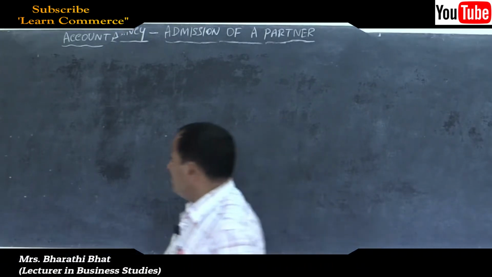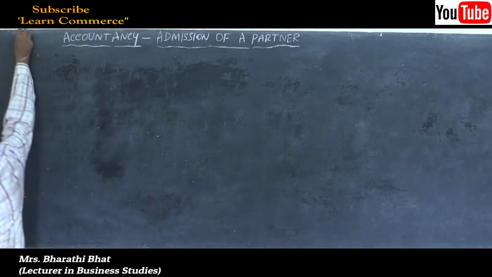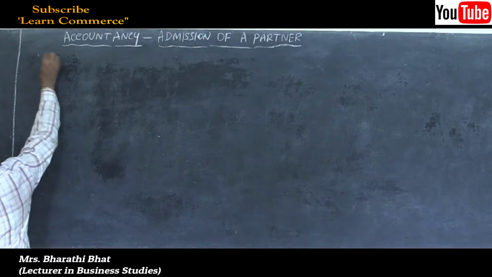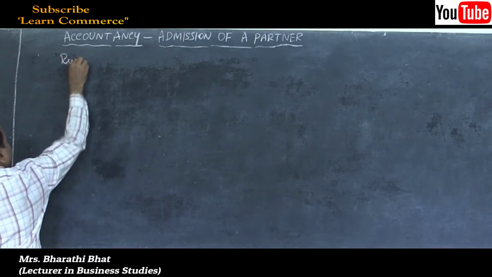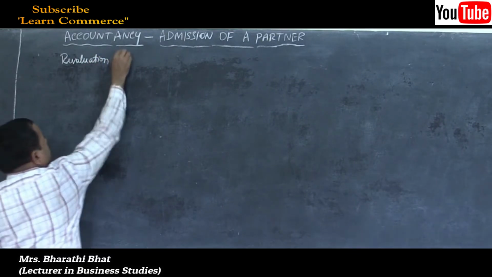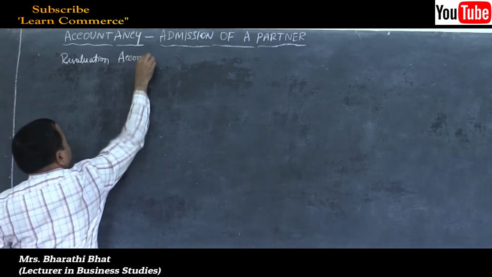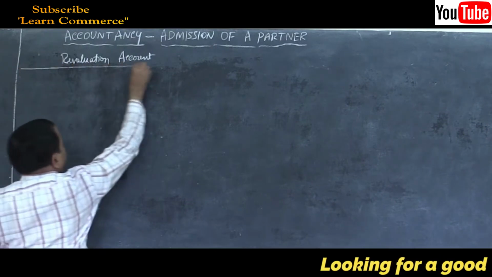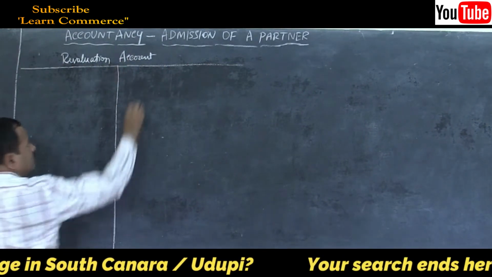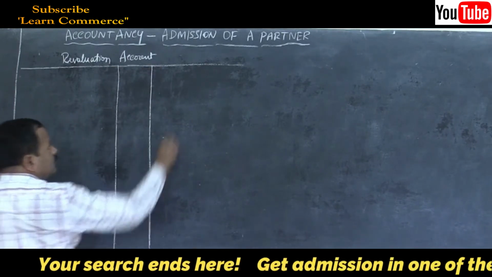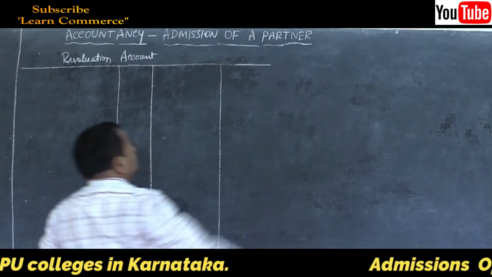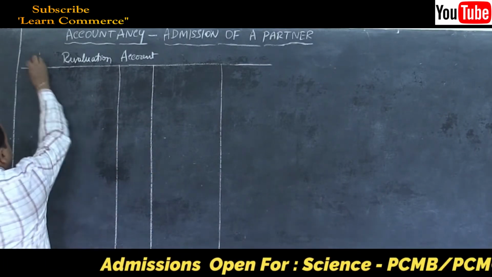Revaluation account, draw the columns, write the heading. Revaluation account. Debit credit is a must.